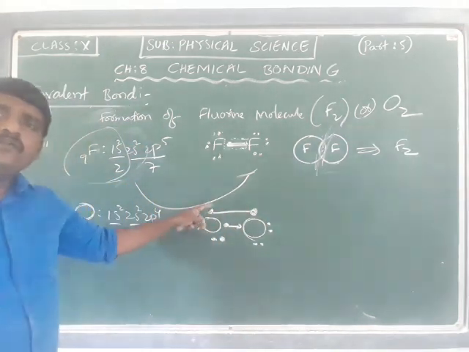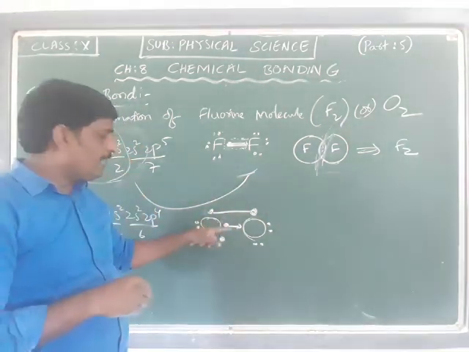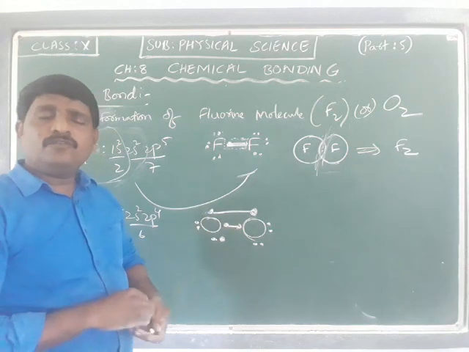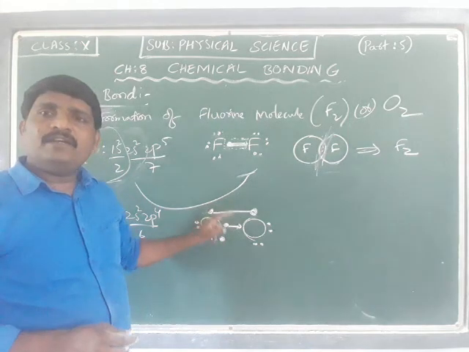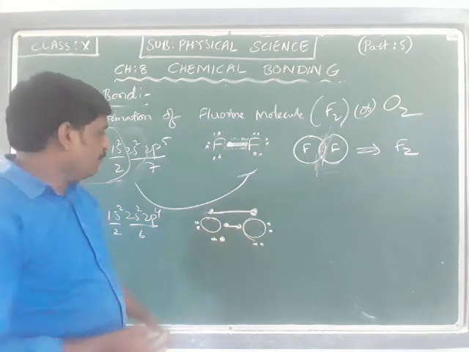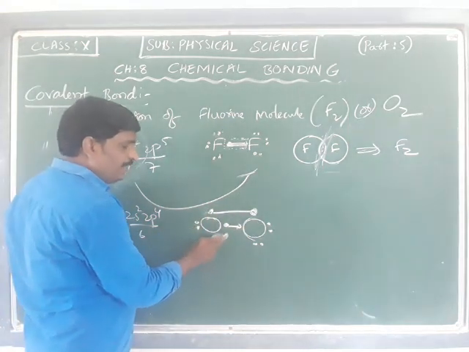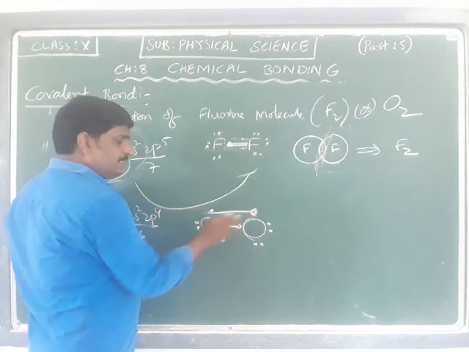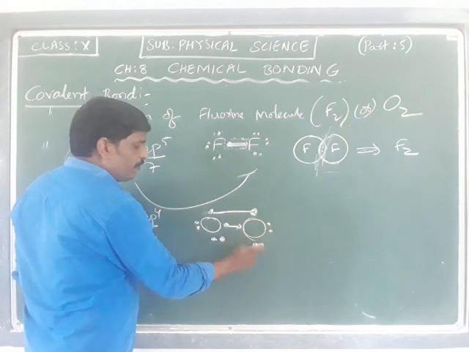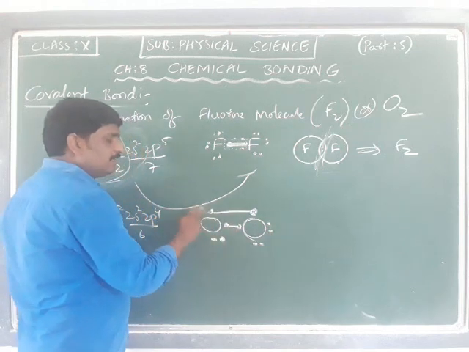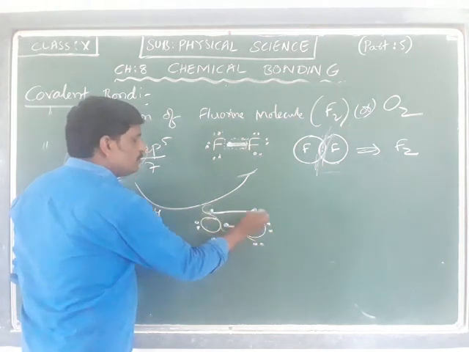So to have two bonds between the atoms, this is the double bond. We have a double bond between oxygen and oxygen, where 1, 2, 3, 4, 5, 6, 7, 8 for this atom to possess an octet, and 1, 2, 3, 4, 5, 6, 7, 8 for the other.